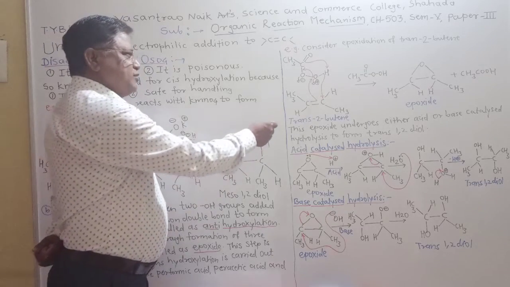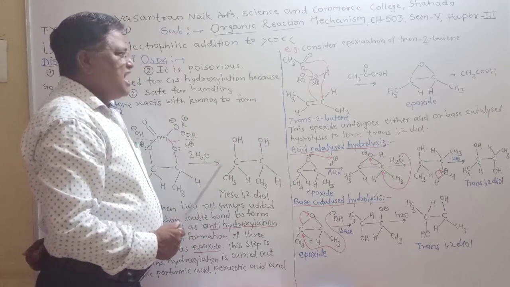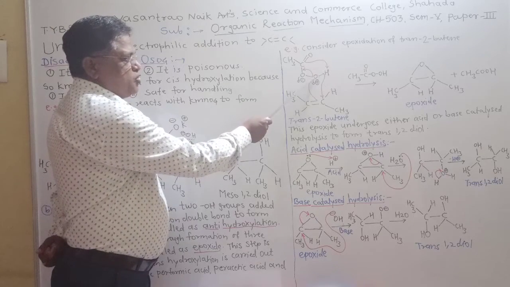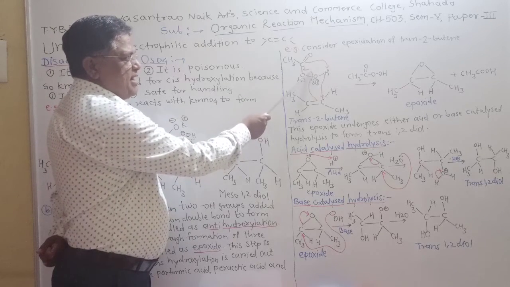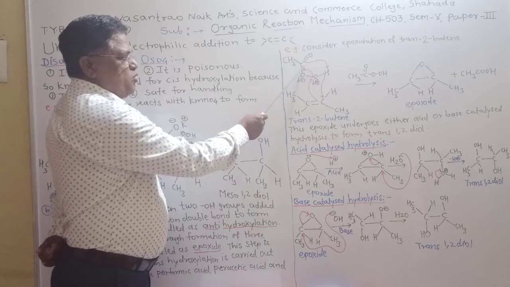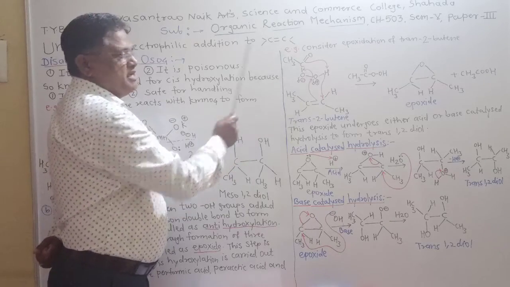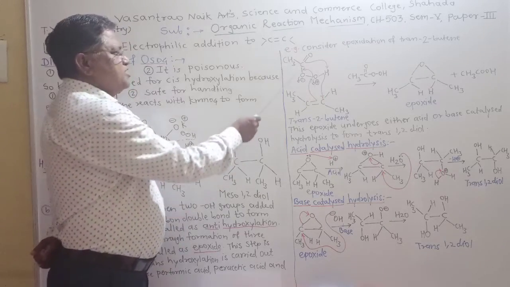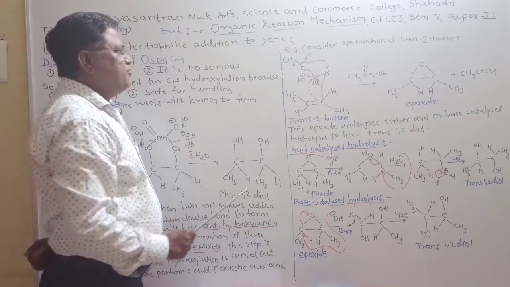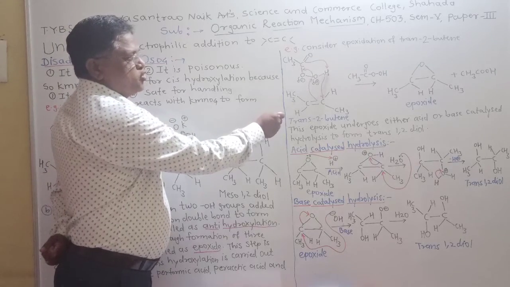So the positive charge of the oxygen atom will be neutralized and the bond between the two oxygen atoms will migrate here. Therefore the C-O single bond gets converted into a C-O double bond.